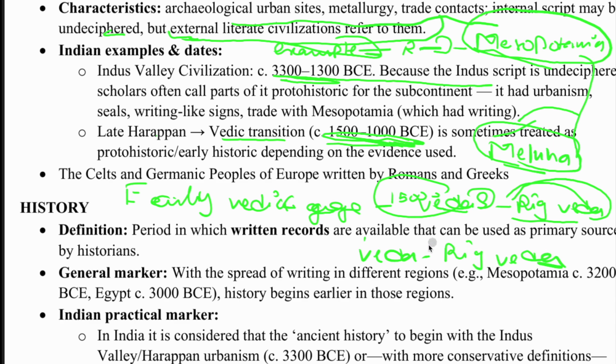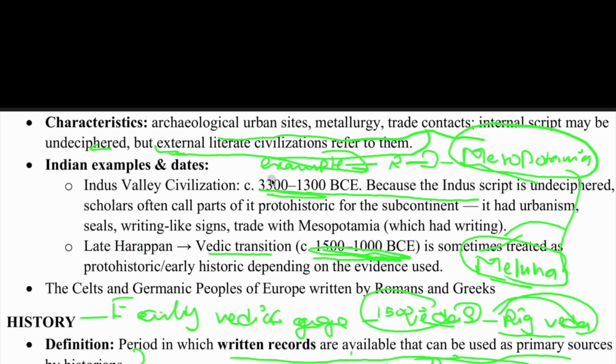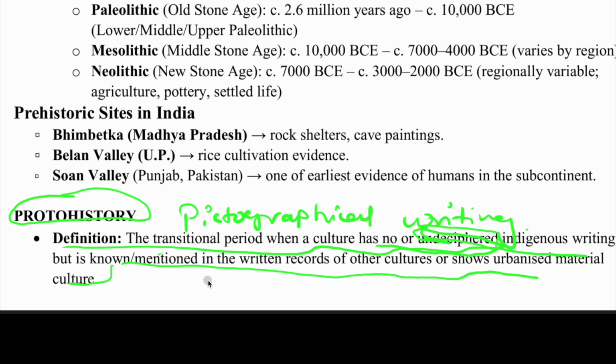So in the Rig Veda we understand what it contains. That is the reason in history, the period in which written records are available can be used as a primary source by historians. But in proto-history, scripts can be there, but we cannot use them as a primary source.